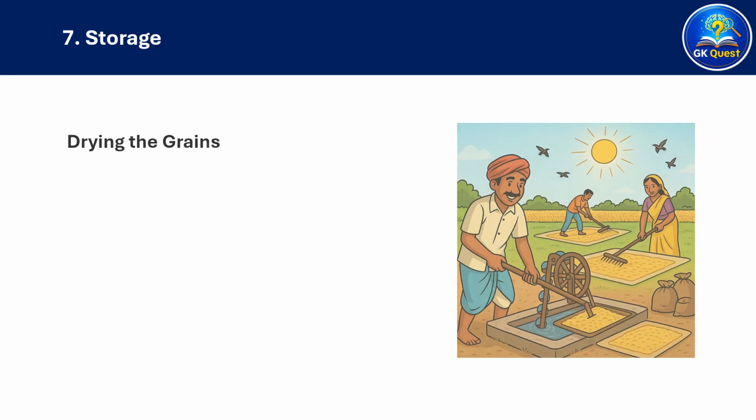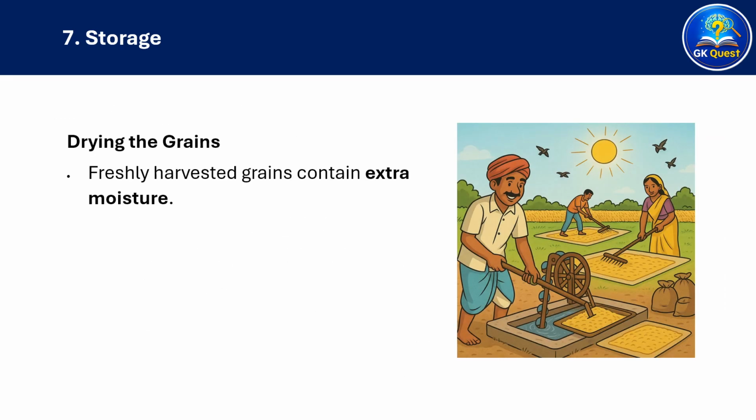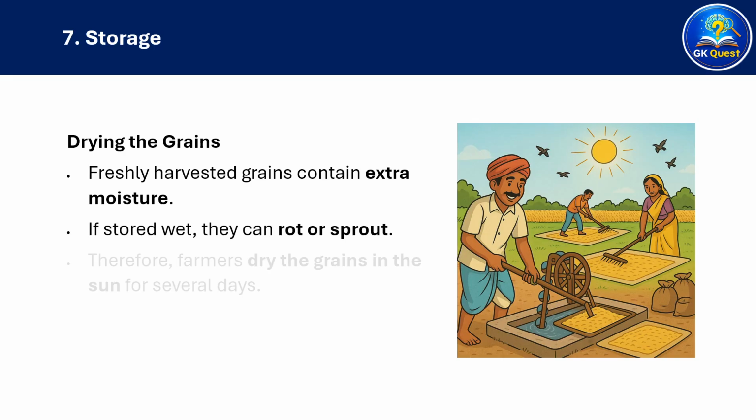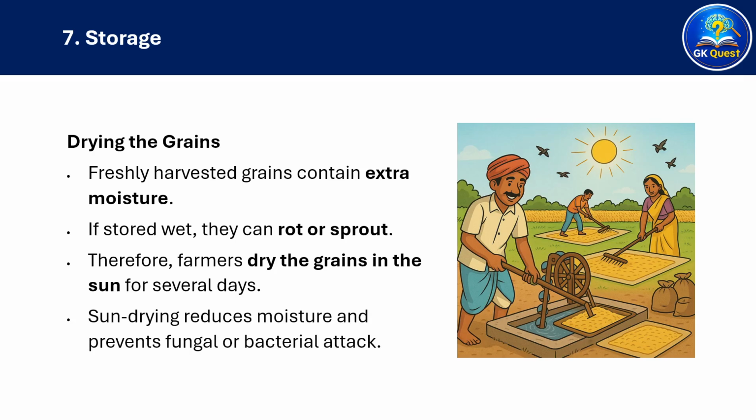Drying the grains. Freshly harvested grains contain extra moisture. If stored wet, they can rot or sprout. Therefore, farmers dry the grains in the sun for several days. Sun drying reduces moisture and prevents fungal or bacterial attack.